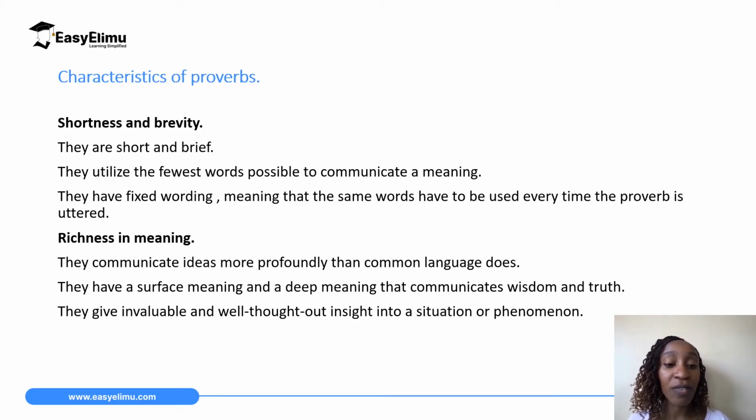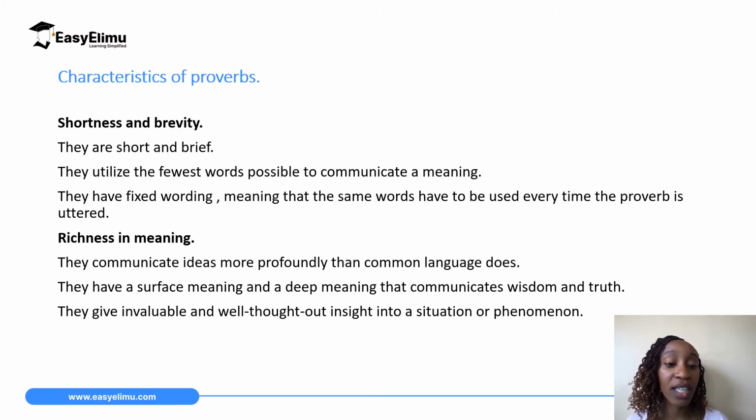They have a surface meaning and a deep meaning that communicates wisdom and truth. So anytime you see a proverb, there's a surface meaning. When you see it, what is the first thing that comes to your mind? That could be the meaning. That is the surface meaning. And then there's the deep meaning.